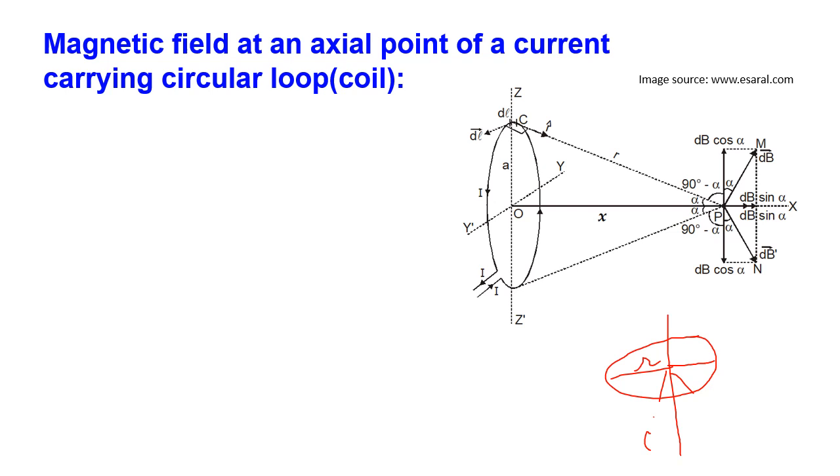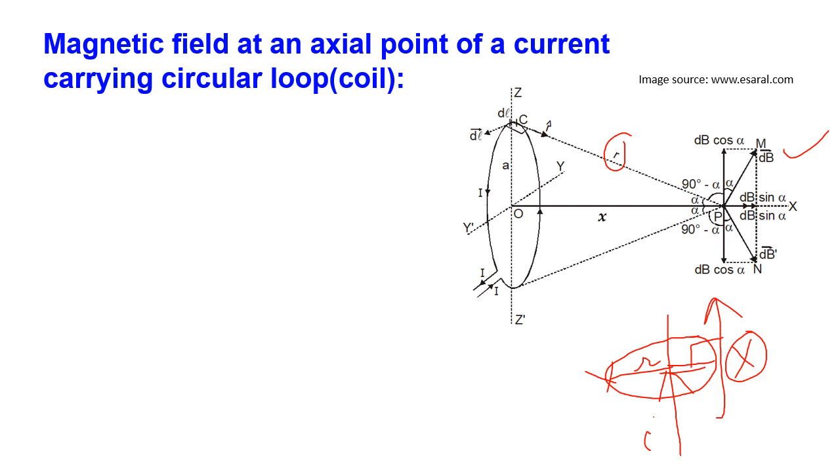Then analyze the radius vector and the direction of the magnetic field. Consider a point here. The magnetic induction is perpendicularly outward. Here, if you observe, the magnetic field is perpendicularly inward. So the direction of the magnetic field always makes an angle of 90 degrees with the radius vector. Here r is the radius vector, and it should make an angle of 90 degrees with the magnetic field.